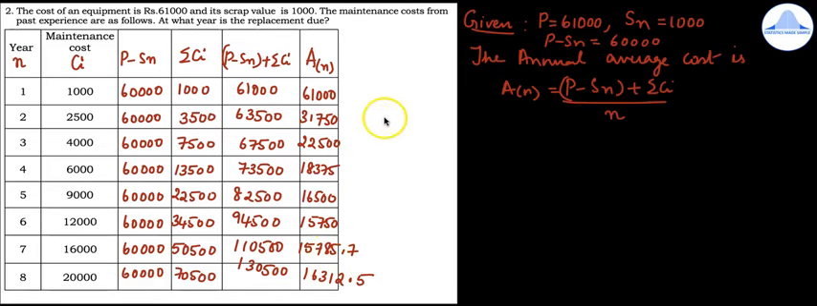So if you observe carefully, the first cost is 61,000. It is decreasing to here 15,750, and then immediately after that it is becoming 15,785. So mark 15,750 and the corresponding year you have to mark, which is 6, and so you can write the conclusion.